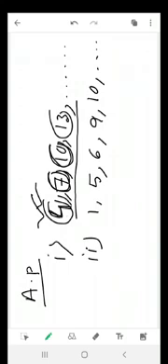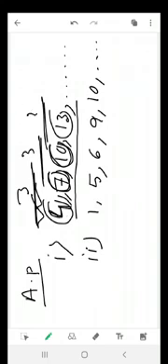Okay, and we can say this in this way also. If you subtract two consecutive numbers, the difference will be same. That means 7 minus 4, that is 3. 10 minus 7, that is 3. 13 minus 10, that is also 3. So this sequence maintains some rule. What's the rule? That the difference between two consecutive numbers is equal.